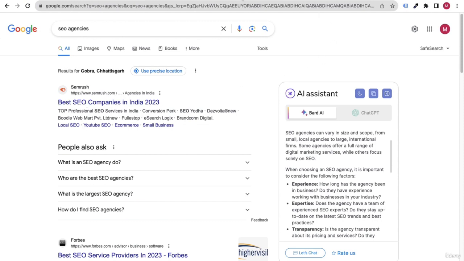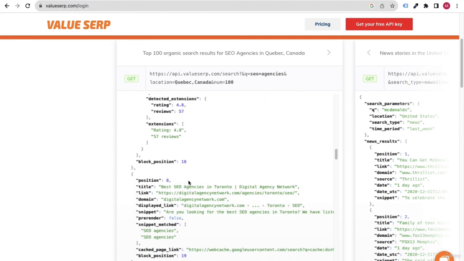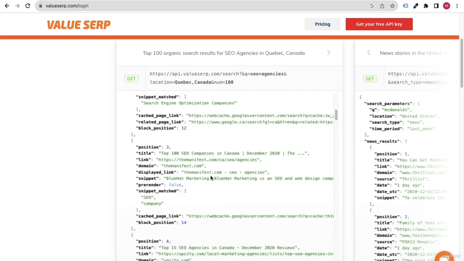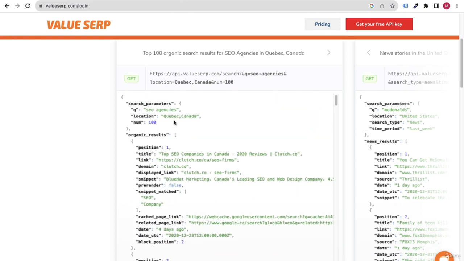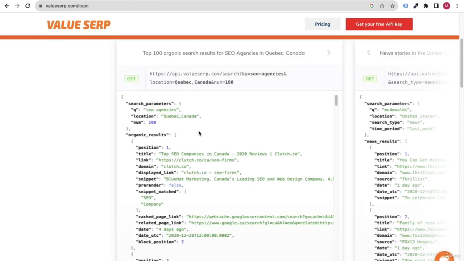So the title of that website is this, top SEO companies. So like that, it will show you the top 10 or first page results, right? So this is one API that will help you fetch the top websites whenever anyone searches for any keyword. Okay, so the top websites, this API will display. So this is one API by ValueSerp.